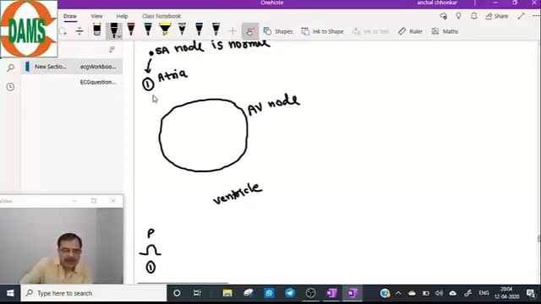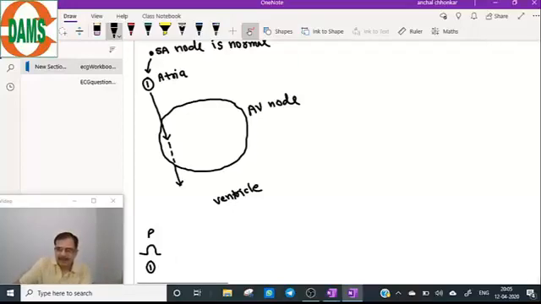Now, this atrial impulse will enter the AV node, number 1, but it will travel the AV node slowly. So there will be, just for representation, 1, 2, 3, three broken lines I have made, but this impulse will exit the AV node, and when the impulse exits the AV node, ventricle will be depolarized. So what happens in this case?